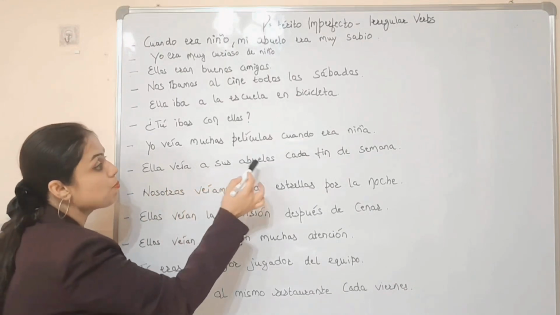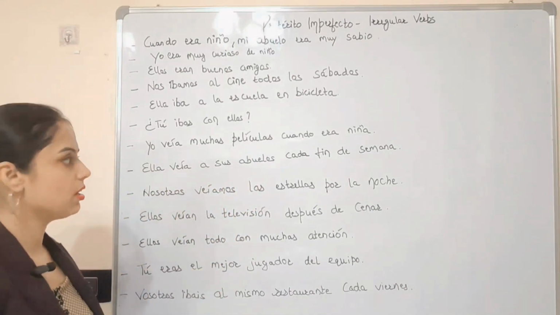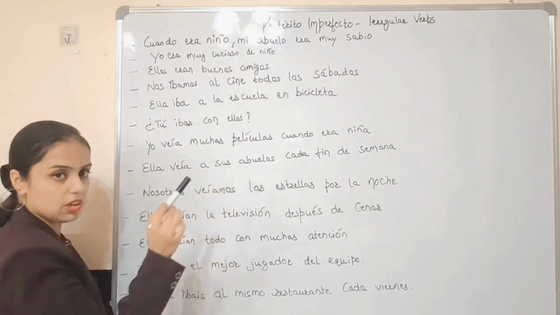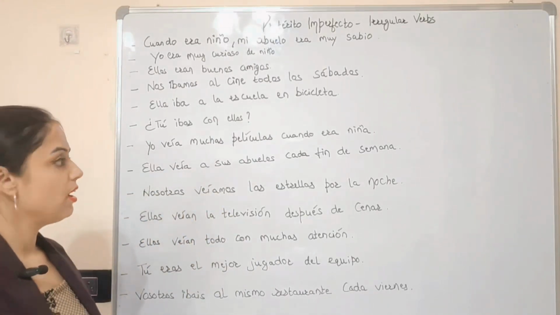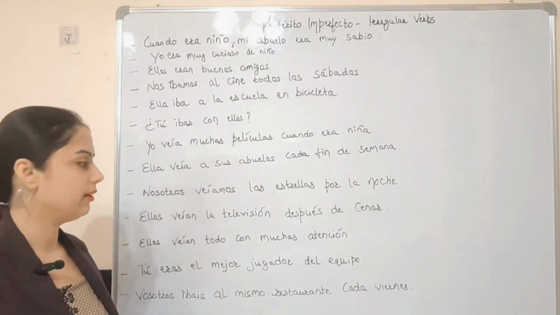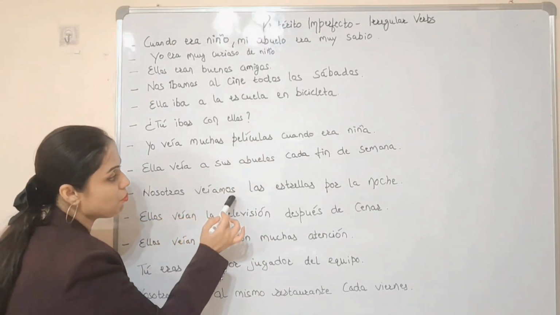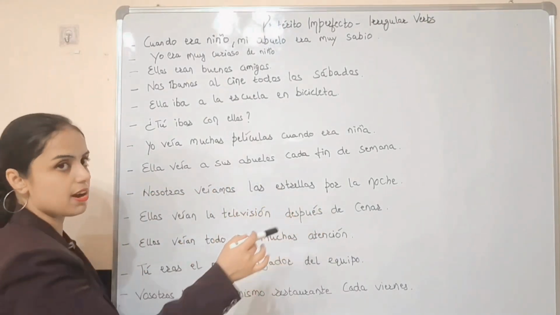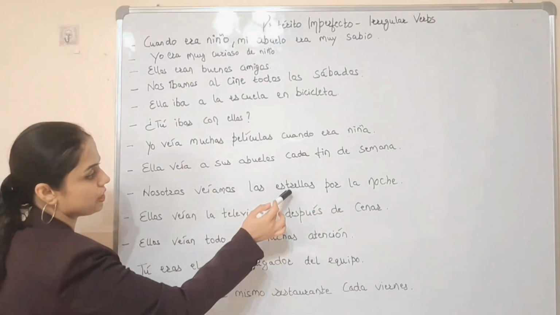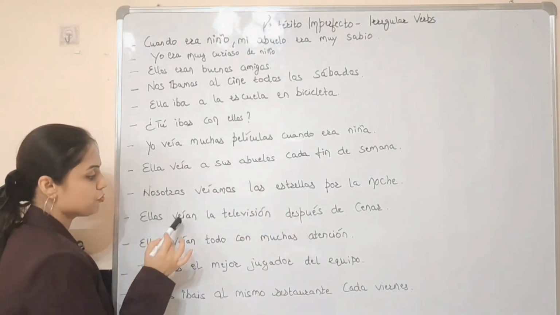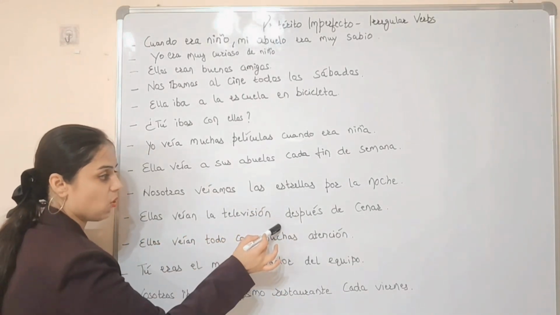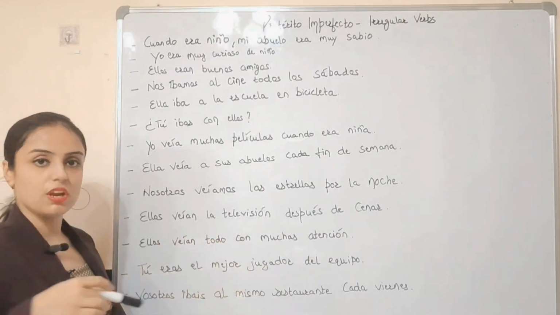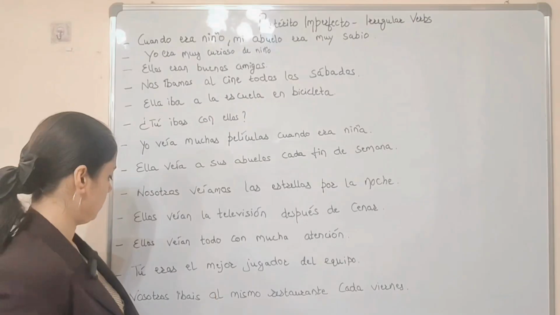Ella veía a sus abuelos cada fin de semana. Cada fin de semana means every weekend, ¿vale? So she used to see her grandparents every weekend. Nosotros veíamos las estrellas por la noche. We used to see the stars at night, ¿vale? Estrellas means stars. Ellos veían la televisión después de cenar. They used to watch television after dinner, ¿vale?